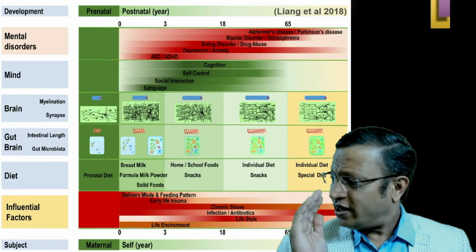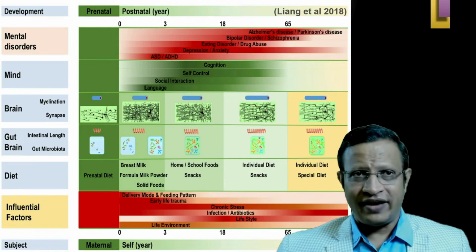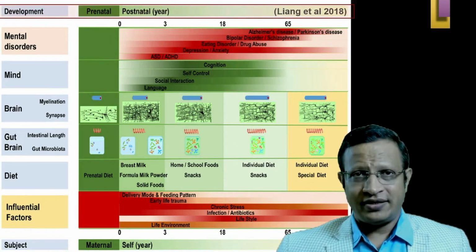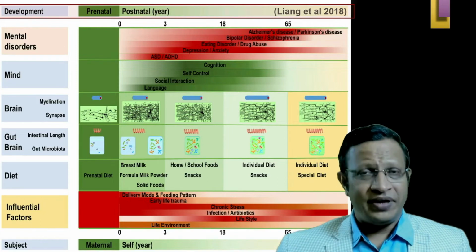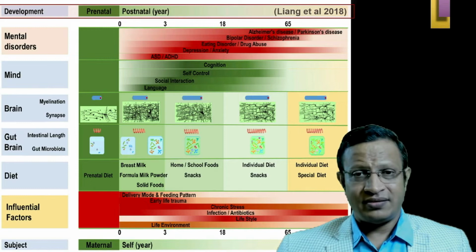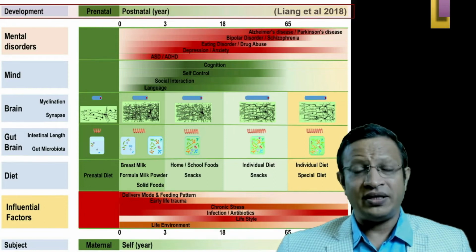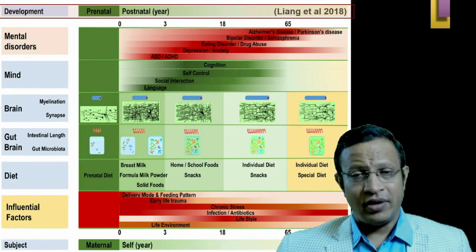This diagram clearly shows how the microbiota develops over the lifetime. If you look at the top one, prenatal and postnatal, there are hypotheses which say the microbiota starts developing as soon as placental development occurs. That means the mother transmits microbiota to the child through the placenta.